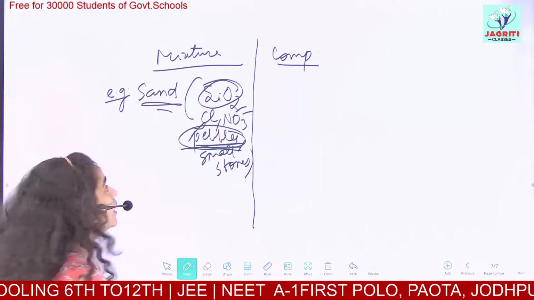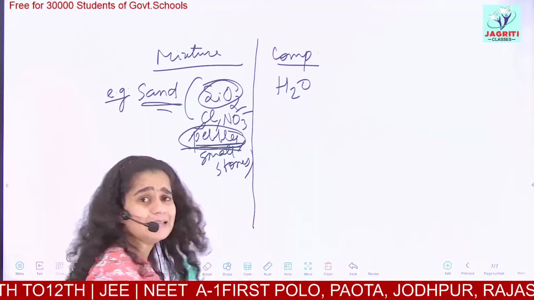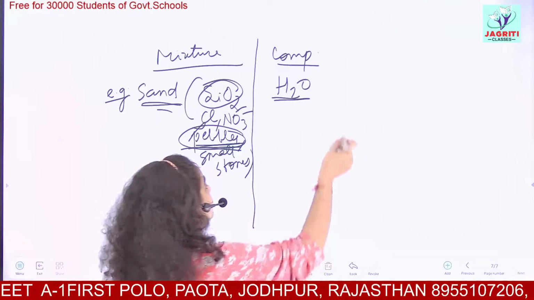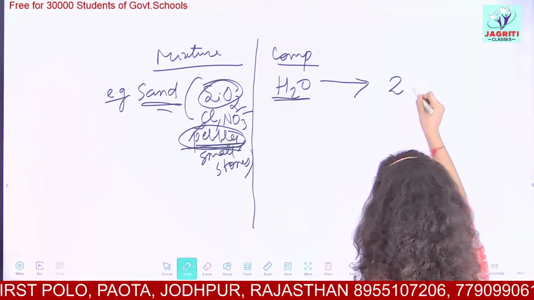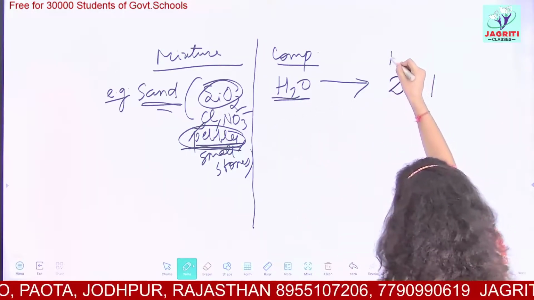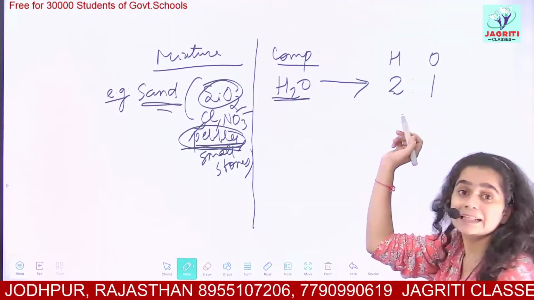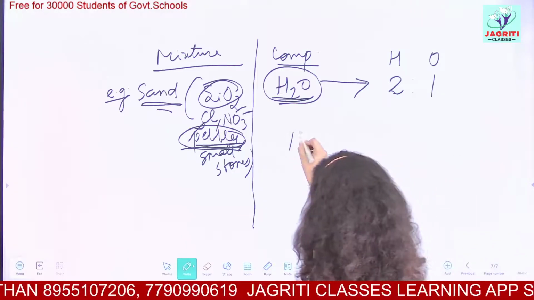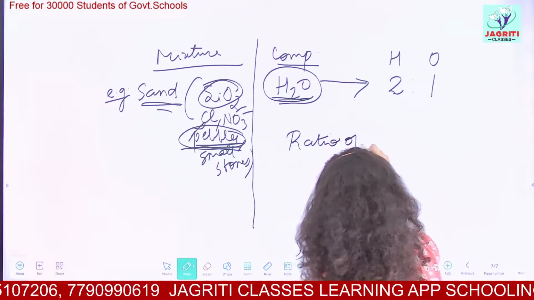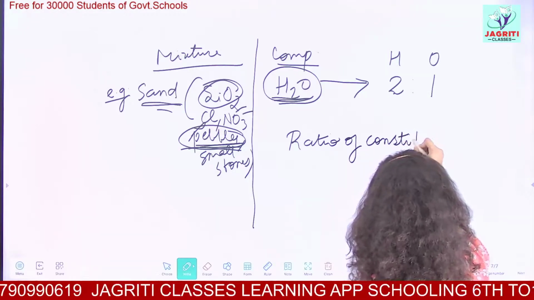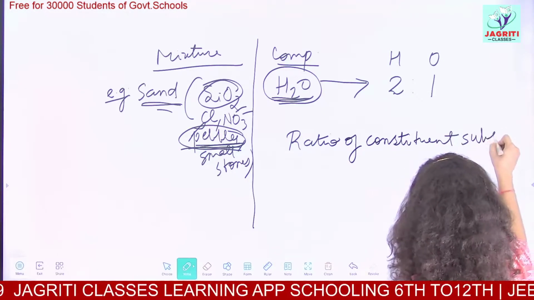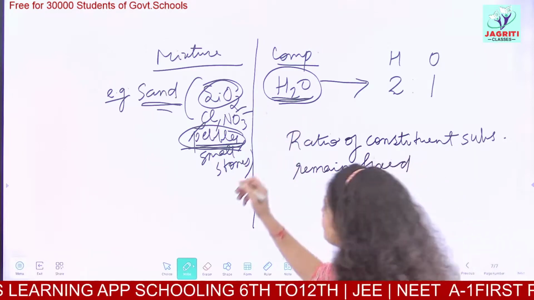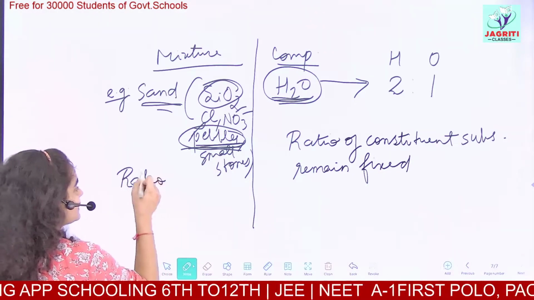But if you consider water, that is H2O, if you want to make water, then anywhere if you try this, you have to take 2 hydrogen and 1 oxygen. The number ratio of H and O should be 2:1. Then only you would get water. So compounds are those substances in which the ratio remains fixed. Ratio of constituent elements or the ratio of constituent substances remains fixed. While in a mixture, the ratio is not fixed. So this is the first difference.